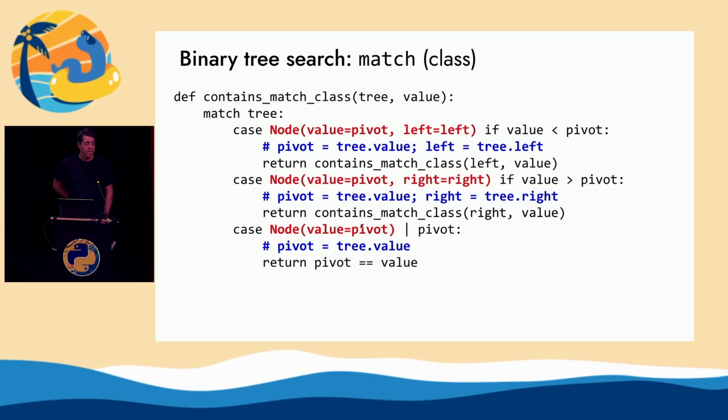Is it similar to switching in Java? Yes, in the sense that only one path is taken and the value that's given is only referenced once, this tree up here. But the difference is that with a switch statement in Java, it's like assessing equality or truthiness for each kind of pattern that you're looking at. But here it's actually doing this whole destructuring thing where it's actually assigning these variable names. So it's assigning this pivot value and it's assigning left. It's doing it all. So it's switch and a lot more. And I think that's why they didn't just call it switch. They called it match because it's really a destructuring and multiple testing all in one.